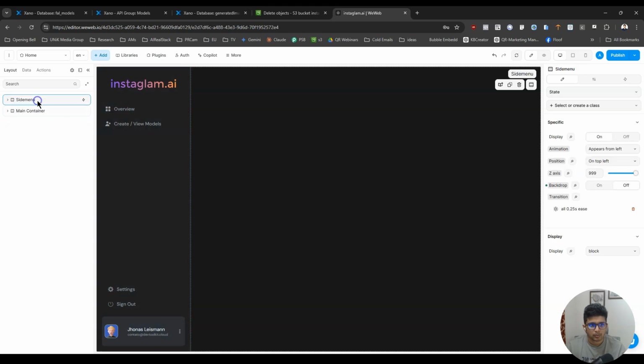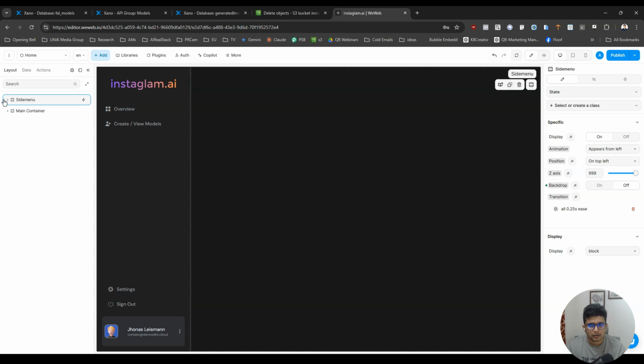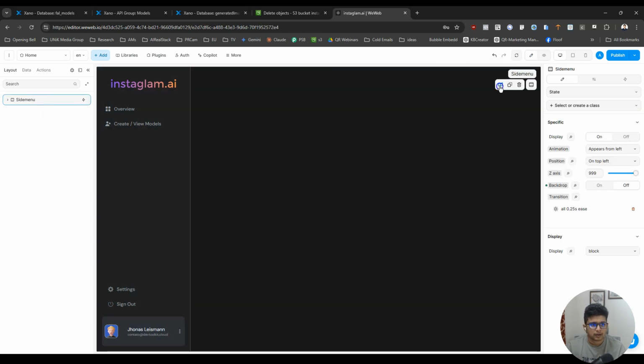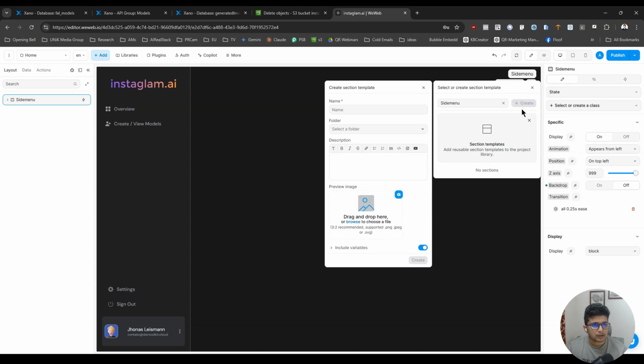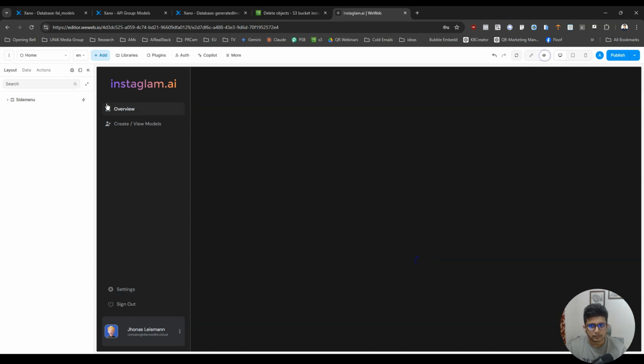I want to add the menu bar as a section container. You know what, this is the main container, it doesn't really matter. Add this as a section template because I can reuse it. So side menu, I will create it. Side menu. Okay.